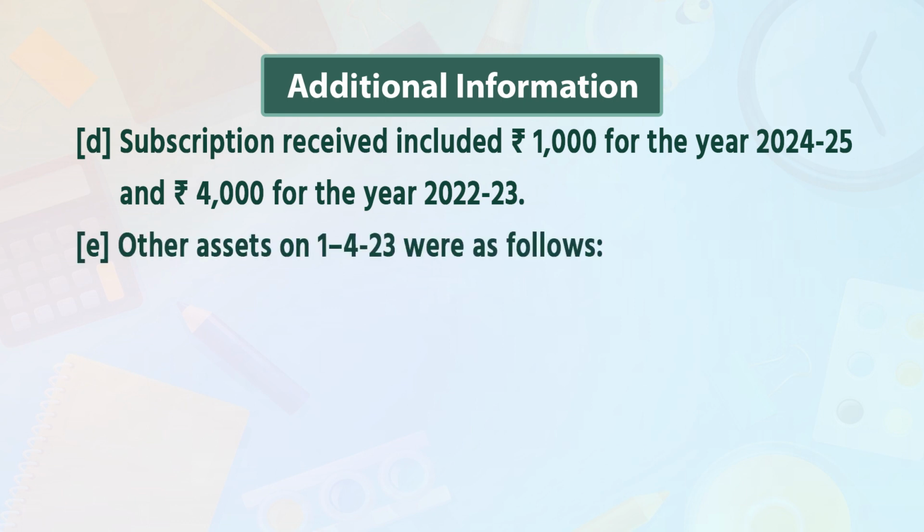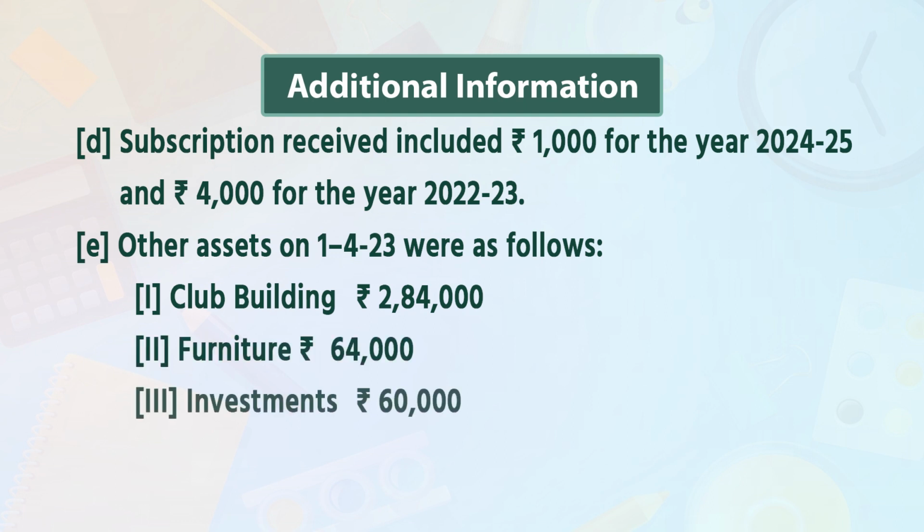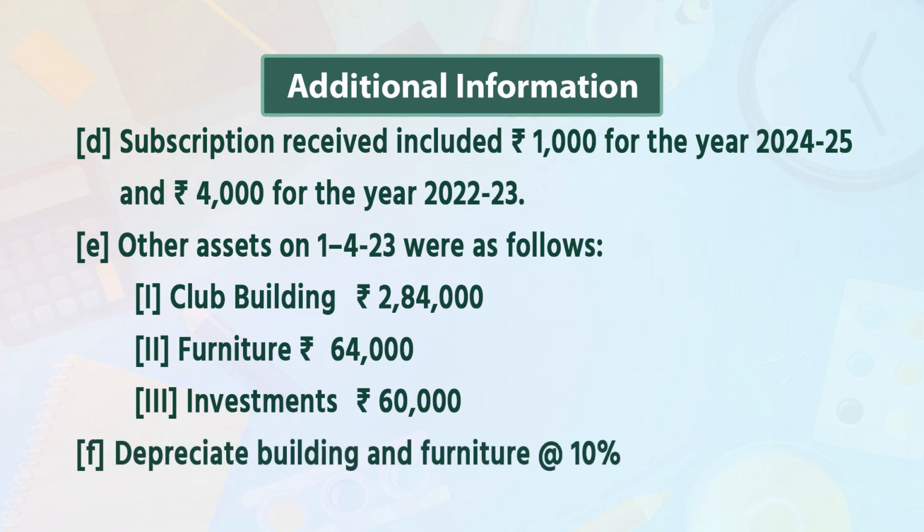Point C. Donations received are to be capitalized. Point D. Subscription received included rupees 1,000 for the year 2024-25 and rupees 4,000 for the year 22-23. Point E. Other assets on 1st April 23 were as follows. First, club building rupees 2,84,000. Second, furniture rupees 64,000. Third, investment rupees 60,000. Point F. Depreciate building and furniture at 10%.